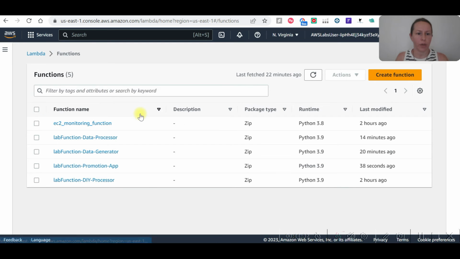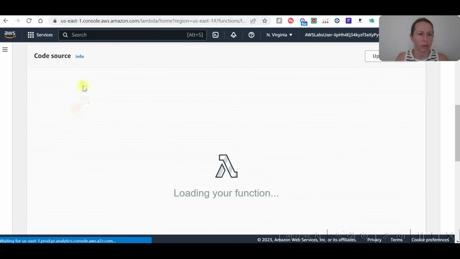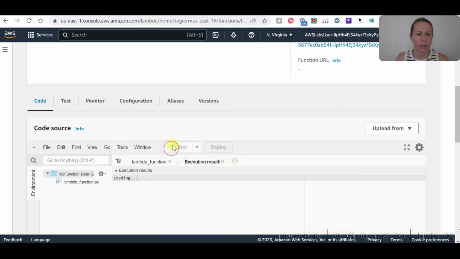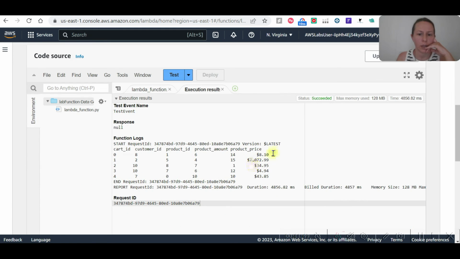Now let's go to functions and the Lambda function. This is the data generator, and code, test again. It's generated.